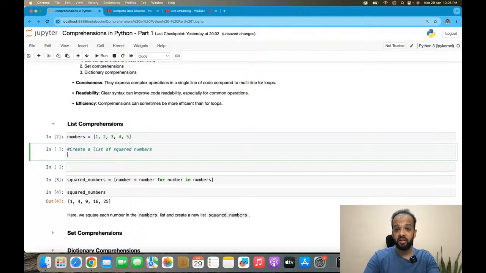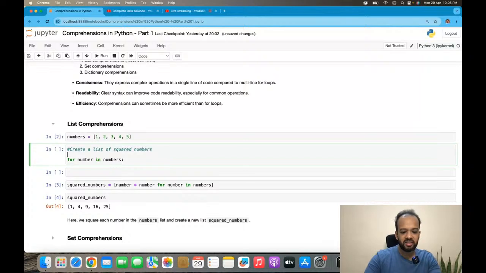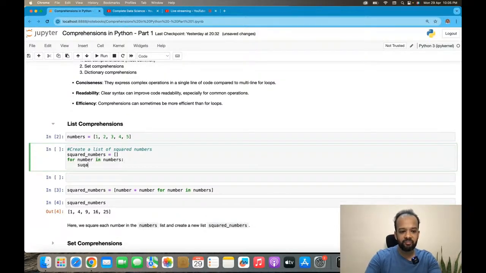Remember from the control flow statements class, I would do for number in numbers. Remember, this variable can be any name. It doesn't really matter. First I will need to create an empty squared numbers list. Then I go into a for loop, saying for number in numbers, squared_numbers dot append, because I want to add the square of that number to the squared numbers list.